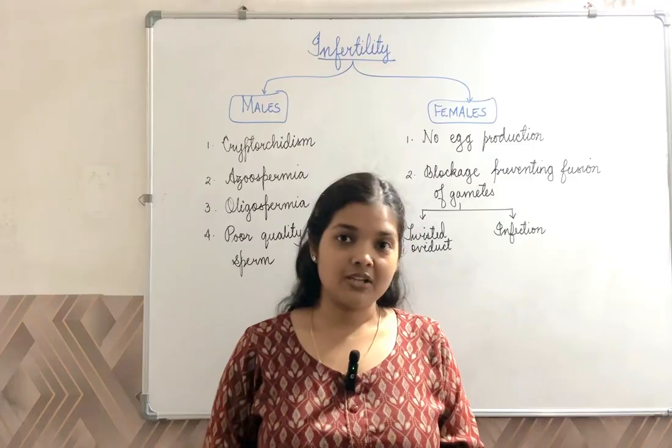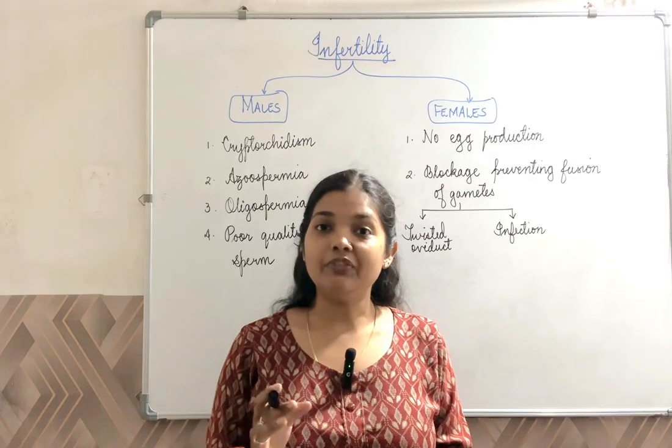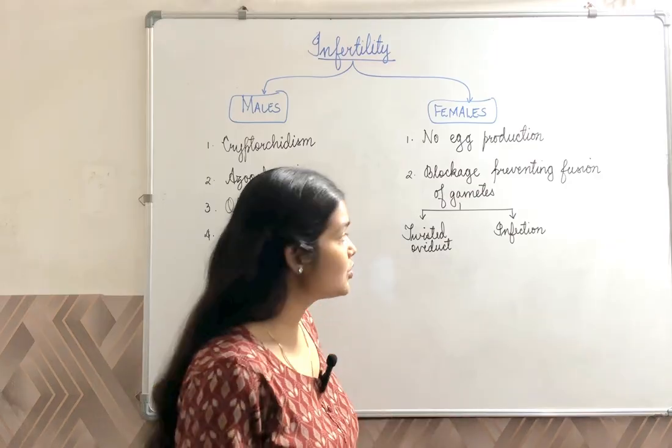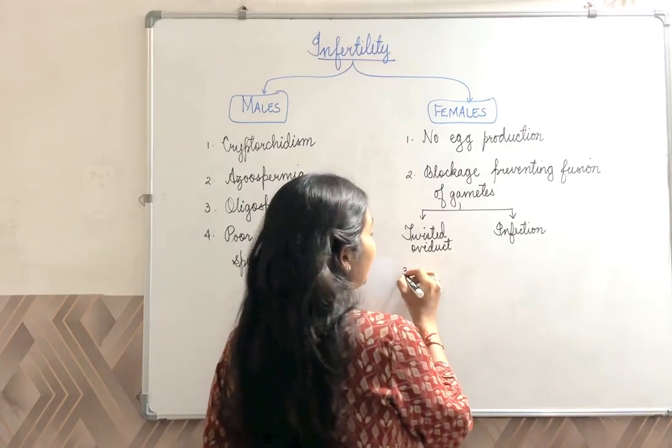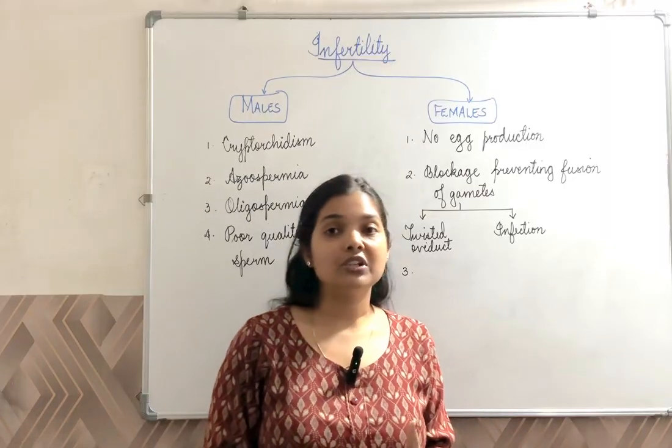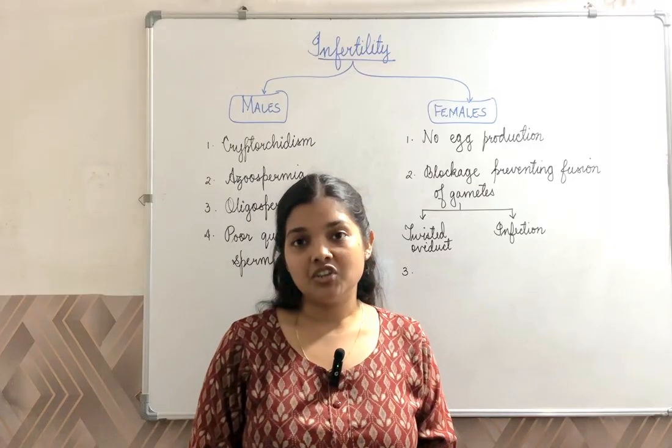Though fertilization has occurred successfully, because of the failure of implantation, miscarriages would occur. Also, there are situations where ectopic pregnancy is seen. We know that it is the endometrium in which implantation has to occur.